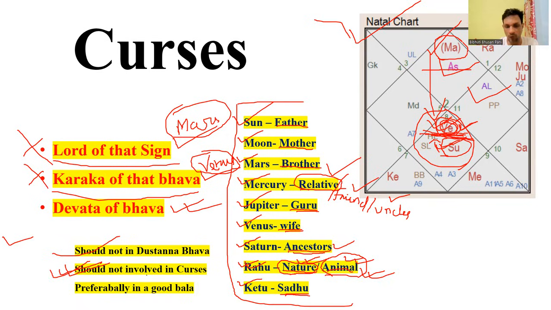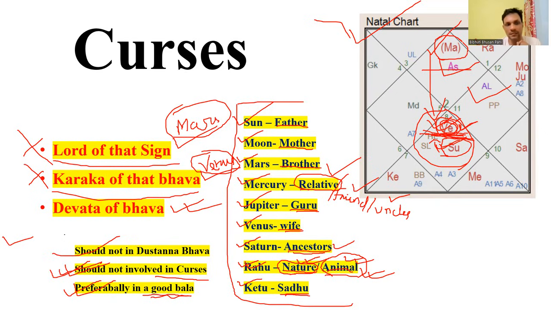If, for example, they are not involved in a curse, then the third condition is that they must have a good bala to help the planet which is suffering.